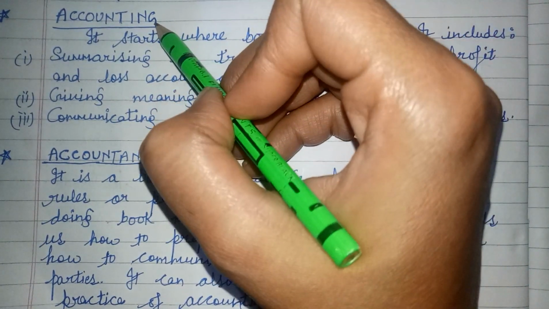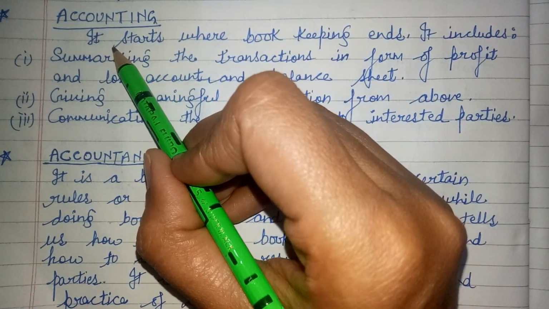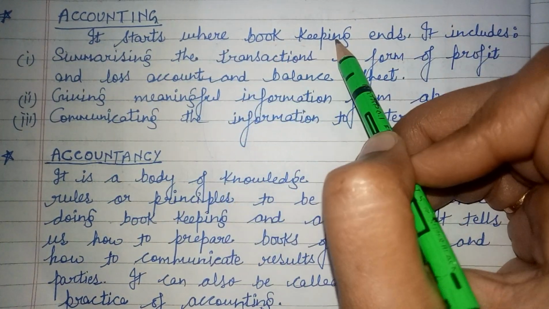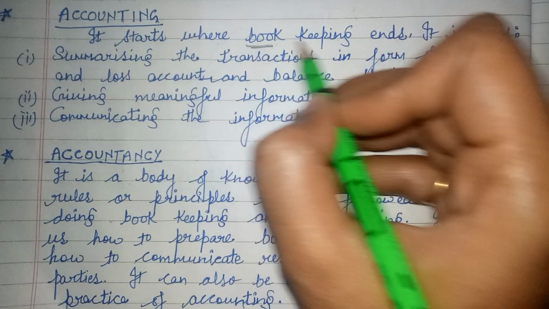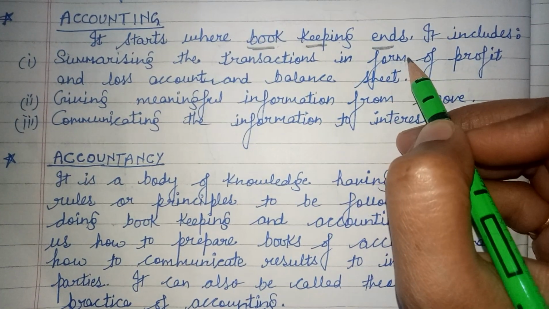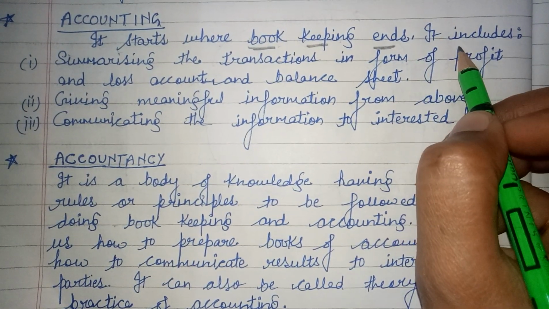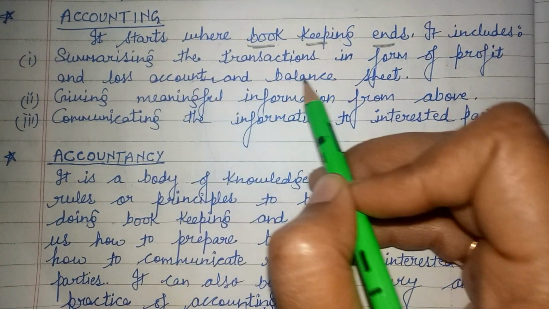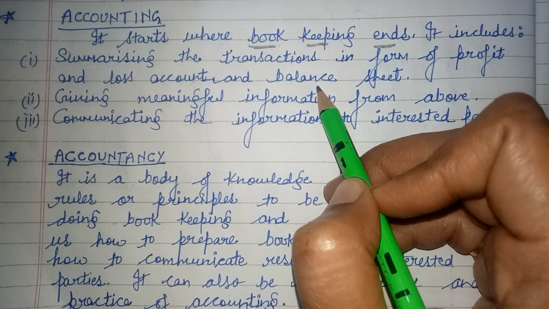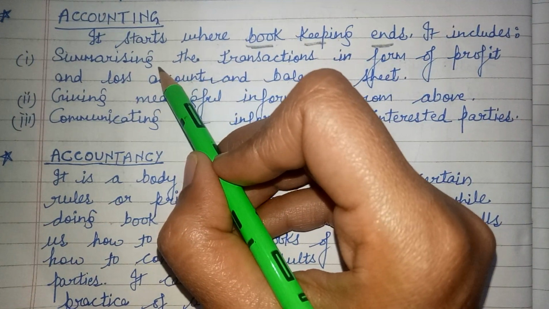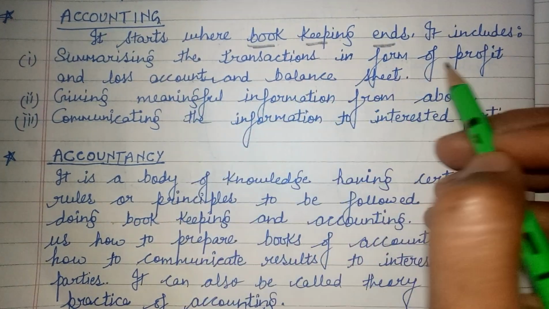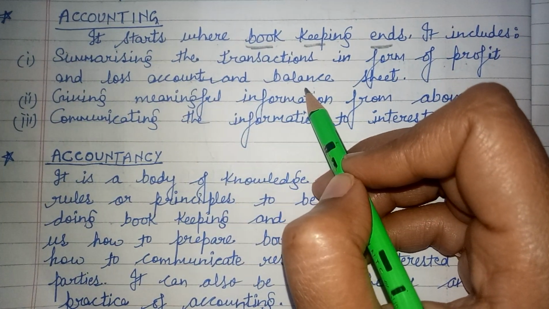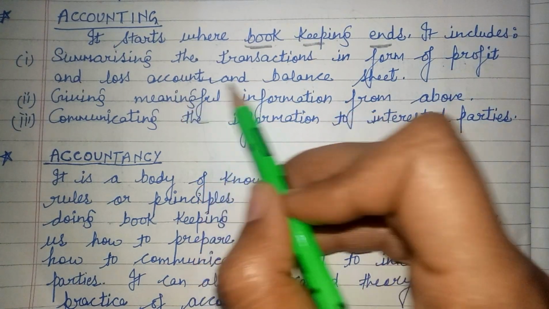Next term is accounting. It starts where bookkeeping ends. Clear? Accounting starts where bookkeeping ends, and it includes summarizing the transaction in the form of profit and loss account and balance sheet. After classification of transactions, there is summarizing of transactions in the form of profit and loss account and balance sheet.